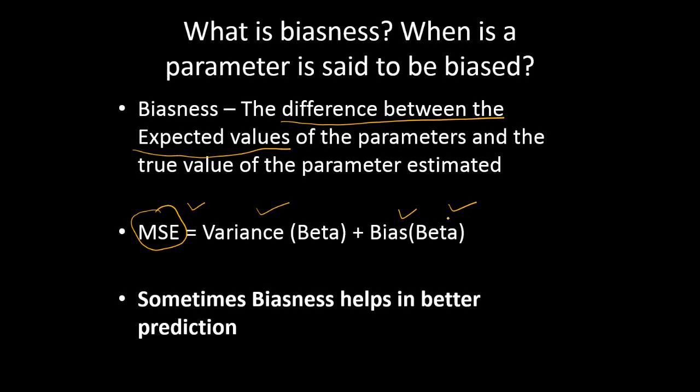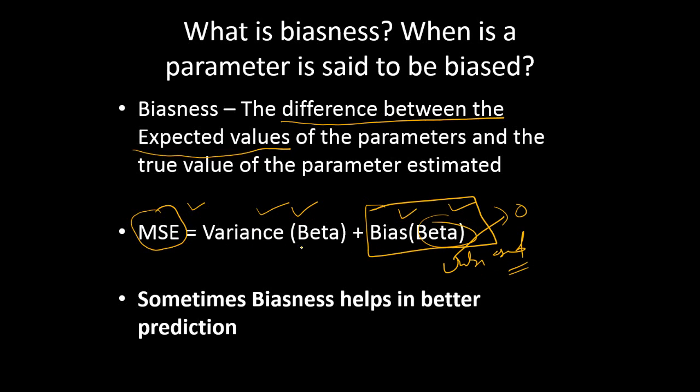It can overfit your data. It either underestimates or overestimates your beta values. And there is a variance of beta, which is quite obvious if you keep on changing your samples, whereas bias is something that we expect to be 0, and we call it unbiased, but sometimes it's biased.